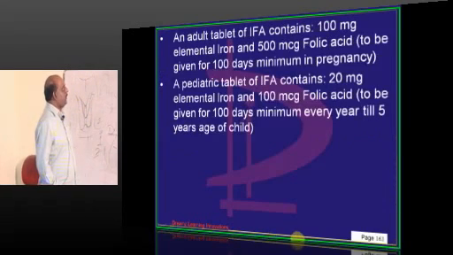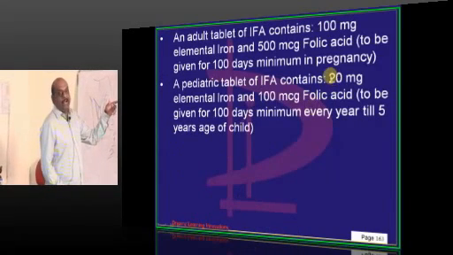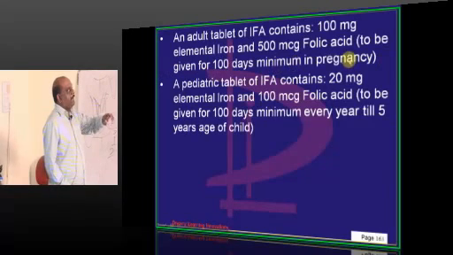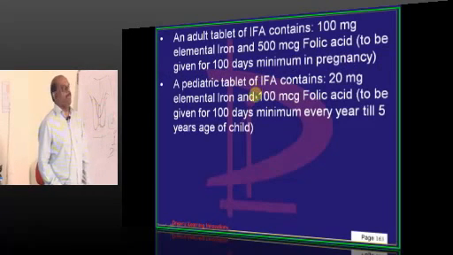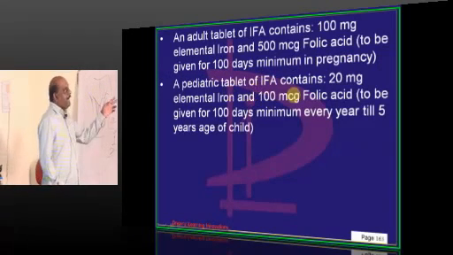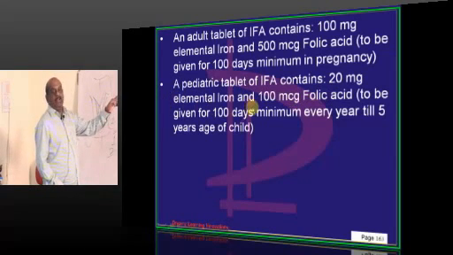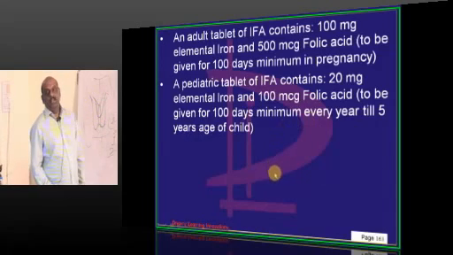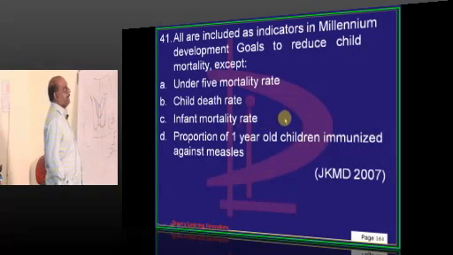100. So, an adult tablet contains 100 mg elemental iron, 500 micrograms of folate, given for a minimum of 100 days. And a pediatric tablet contains 20 milligram elemental iron, 100 micrograms of folate, to be given for 100 days minimum, is what you have to ultimately remember.